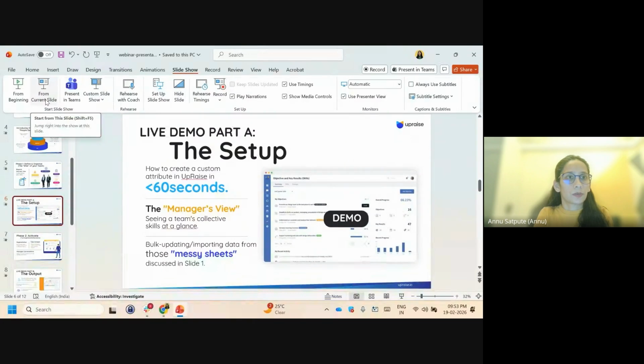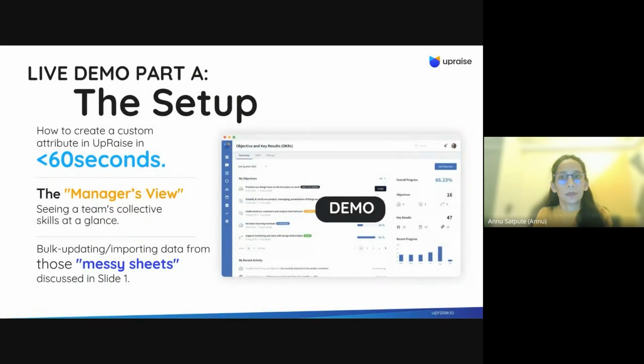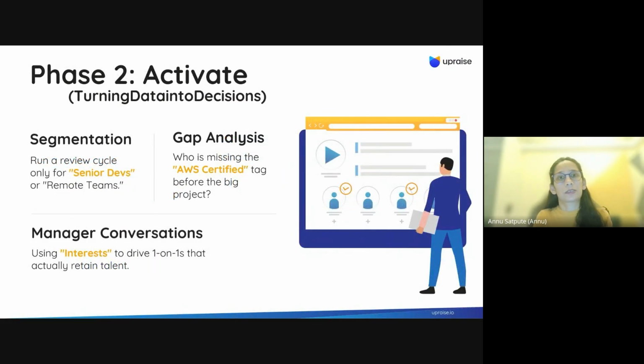Okay, I'm sorry. I'll just start from the current slide here. Right. So the first part of the data is done. Now phase two comes into the picture. When you have managed data, you have created proper data, you have everything in place, now it's time to use that data and turn that data into decisions. Like I mentioned, we have something called segments. We have different dashboards, dashboard gadgets and all. So you can use that data to take better decisions and take some actions on the data that you have.